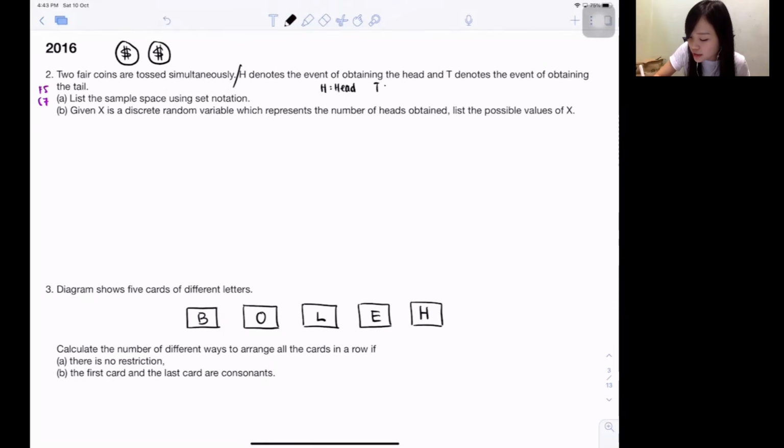T represents tails, just like that. You know, right? Coins have 2 sides. One of them we call heads, and one we call tails, okay? A. This one's a super easy one.